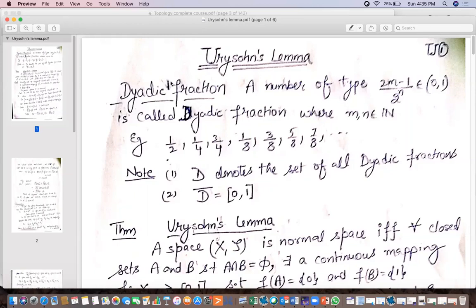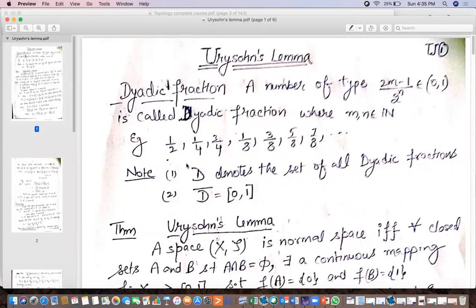First, for Urysohn's lemma, we need one more definition, that is dyadic fraction. A dyadic fraction is a number of the type (2m−1)/2^n, such that this number belongs to (0, 1), where m, n belong to the natural numbers. So if we take various values of m and n, we will have numbers where the base is 2 raised to power n and the numerator is an odd number.